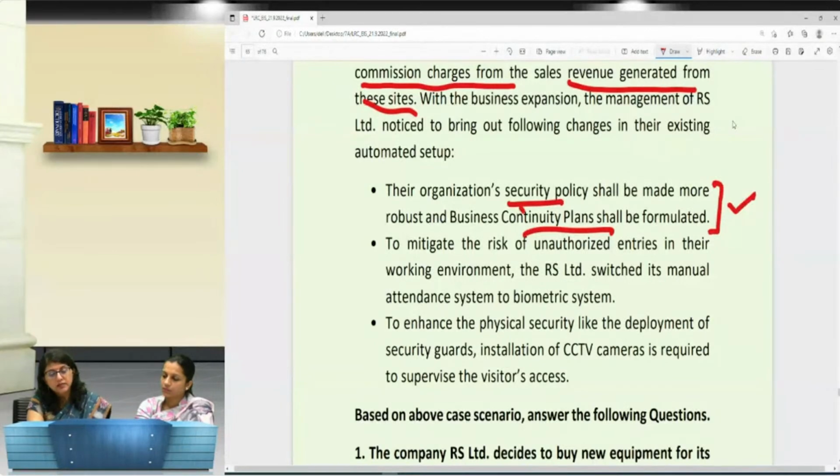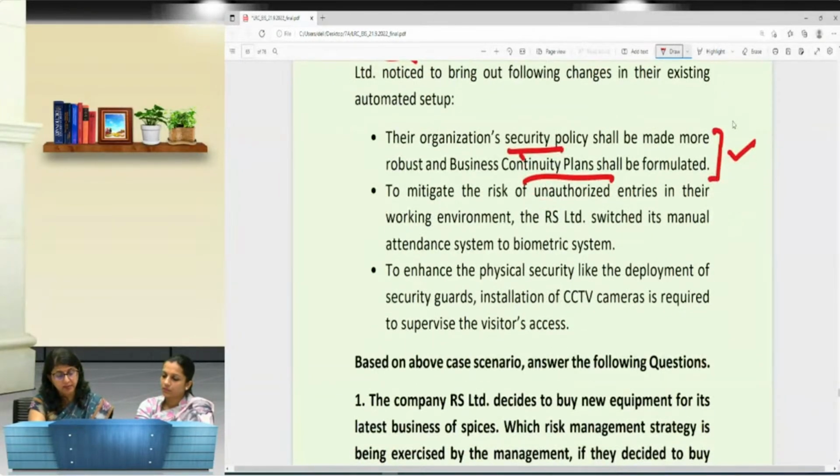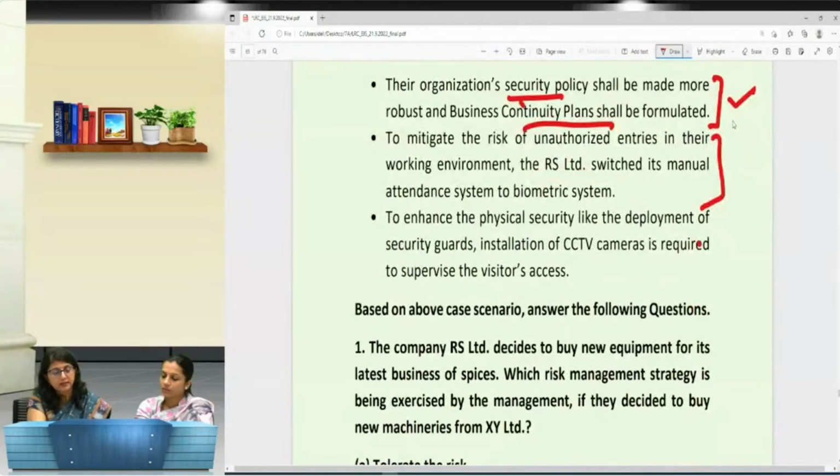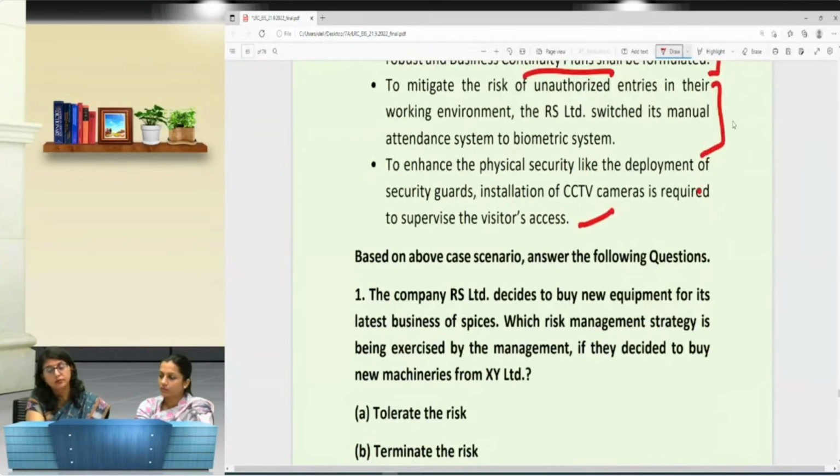To mitigate the risk of unauthorized entries in their working environment, RS Limited switched its manual attendance system to biometric because now the task force has increased. तो अब मैनुअली अटेंडेंस नहीं मेंटेन हो पा रहा है, so they would go for the biometric systems. And to enhance the physical security, like the deployment of security guards, installation of CCTV cameras is required to supervise the visitor. और विजिटर्स का फुटफॉल वगैरह जो भी है उसको भी कंट्रोल या डिटेक्ट करने के लिए they have installed the security guards and installed the CCTVs.